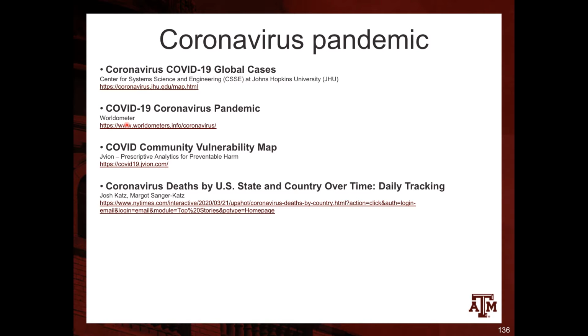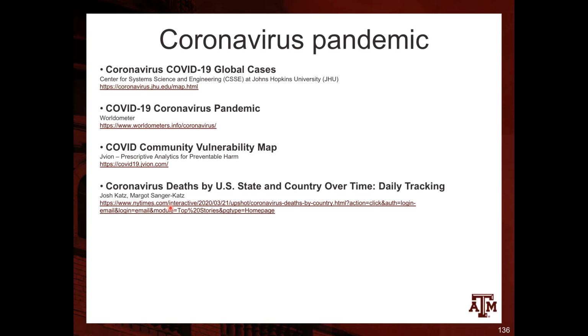This Worldometer website lists the number of cases and tests per country, and also some rates that I will show you. This COVID community vulnerability map shows the US map by different counties and which areas are more vulnerable or more susceptible to be infected and have issues related to the pandemic.